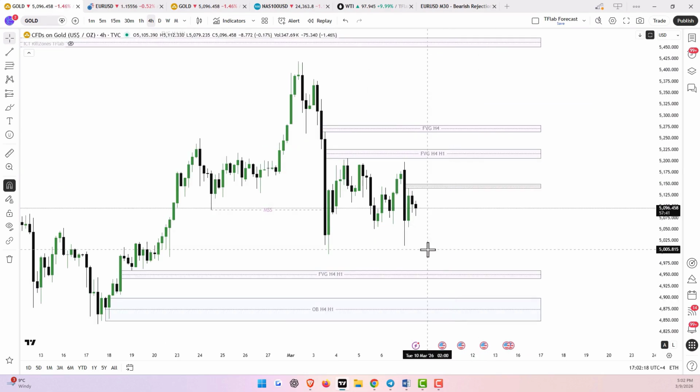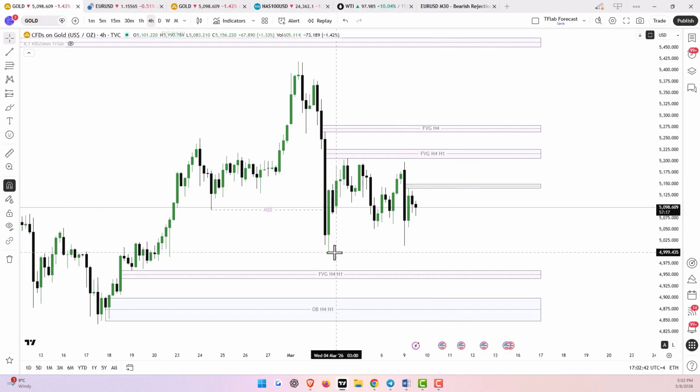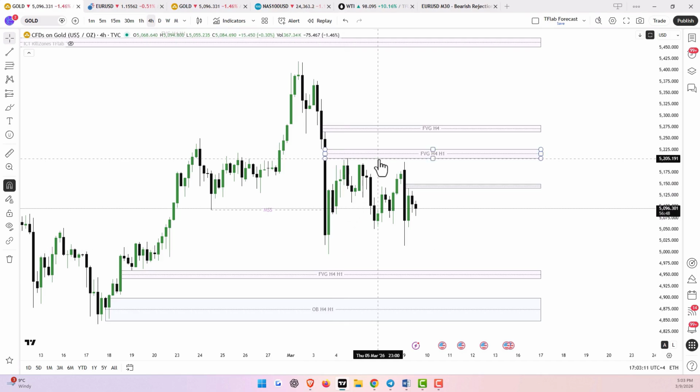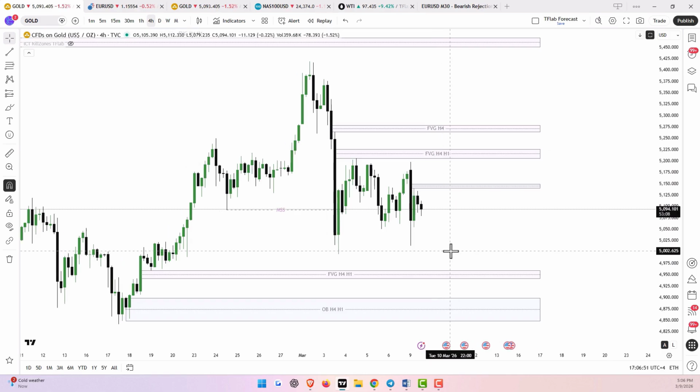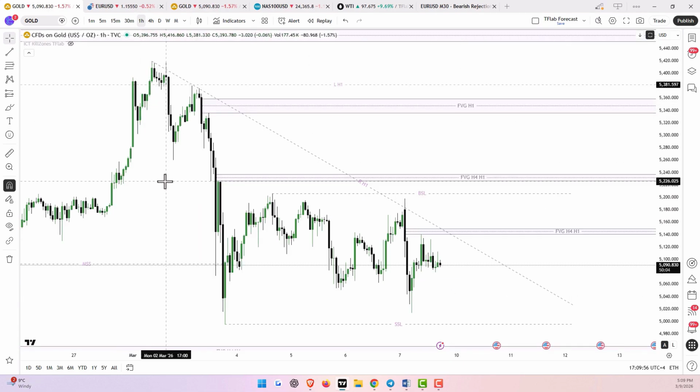Following this decline, two key areas become apparent to us. The first area is the most important key support for the price of gold, which is the $5,000 range. The price has not yet been able to close below this area, and as the key resistance area, we will have the $5,200 price. As you can see, there is a 4-hour FVG in this area for us. If we see the $5,000 support lost in the future, the next support levels for the price could be at $4,950 and $4,900.